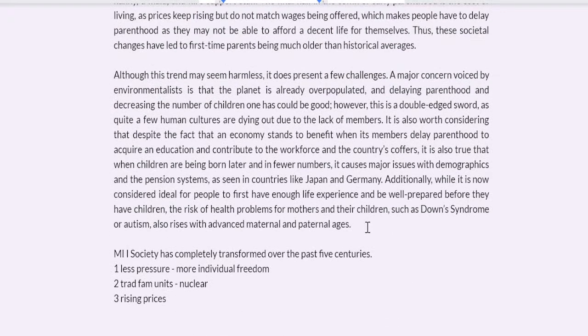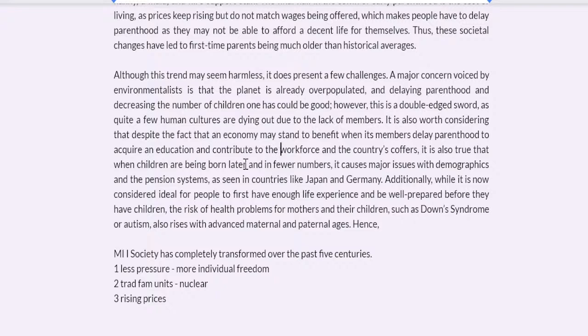And then finally, friends, I personally think it's not such a good thing. I've made that point because first I'm using weak modal verbs. A major concern, the planet, could be dying out. It may stand to benefit. May stand to benefit. Delay parenthood to acquire education, contribute to the workforce and the country's coffers.